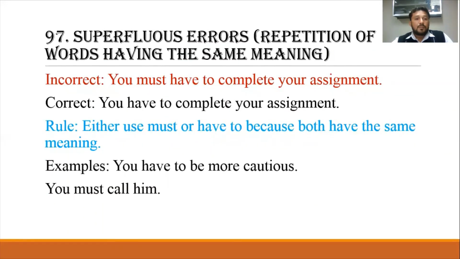Superfluous errors means repetition of words having the same meaning, or we also call this redundancy. You must have to complete your assignment. The correct is you have to complete your assignment. Either use must or have because both have the same meaning. You have to be more cautious, or you can use you must call him. So don't use both together.